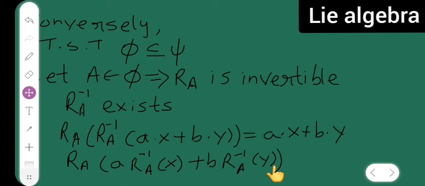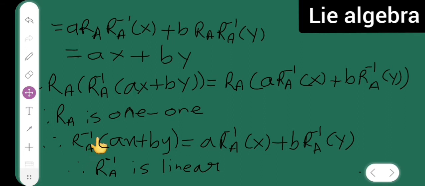Next page. So my next page is what? Now this is equal to A RA of RA inverse of x plus B RA of RA inverse of y, and this is nothing but equal to Ax plus By. Therefore RA of RA inverse of Ax plus By is equal to, I will be writing RA, this RA I have taken common from this. So A RA inverse of x plus B RA inverse of y.